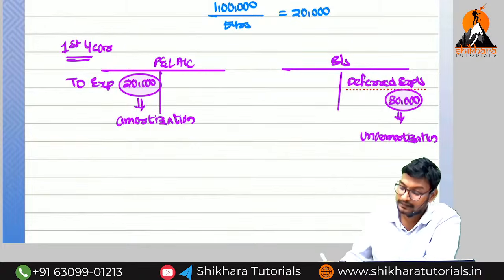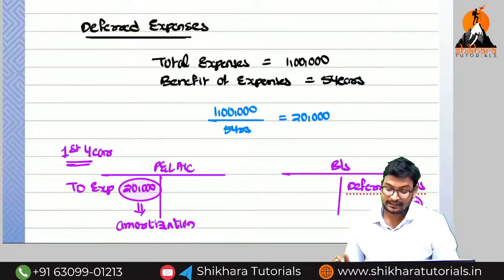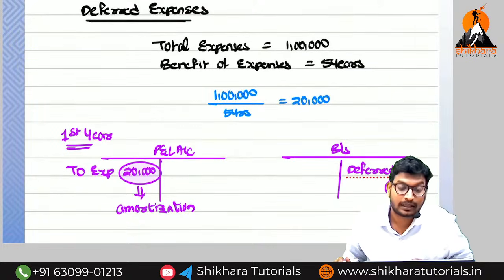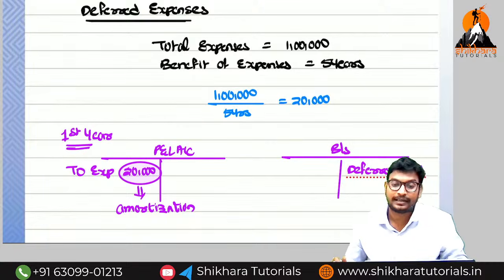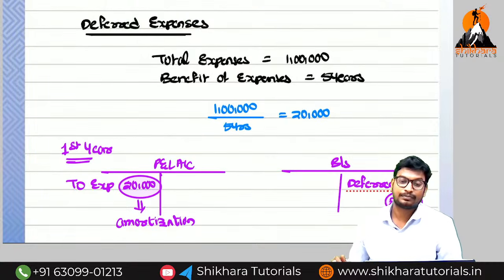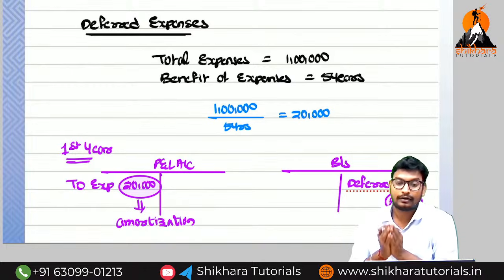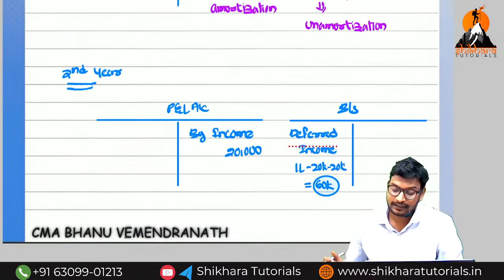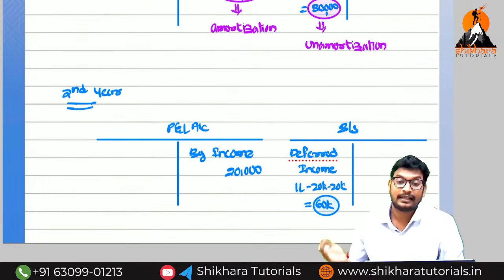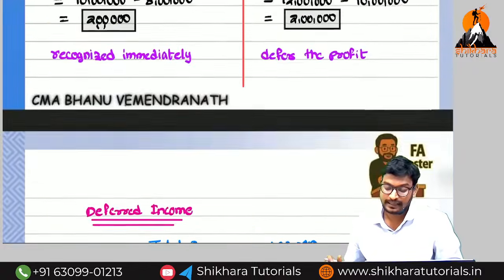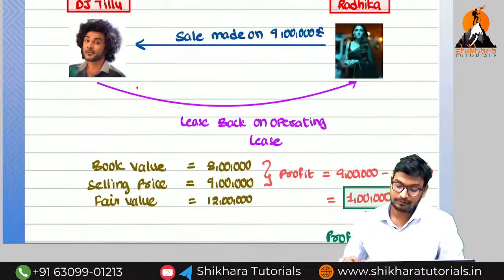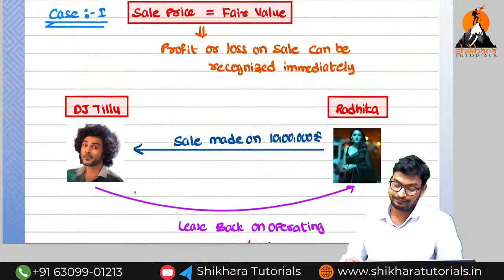These are the things you need to remember. Amortization means the amount transferred to the P&L account. Unamortization means the amount available in the balance sheet. So for deferred expenses: P&L account debit side, and the benefit we have not yet received is transferred to the balance sheet asset side. Deferred income means P&L account credit side, balance sheet liability side. So this is the accounting treatment. That's all. I told you this for your sake, and it will be useful here, no problem.